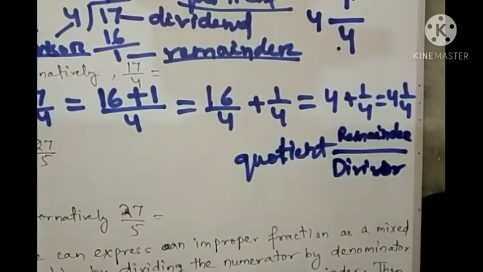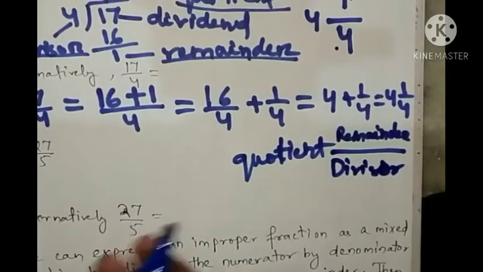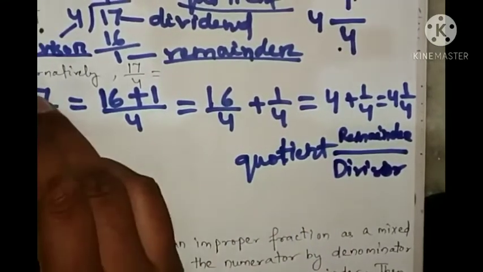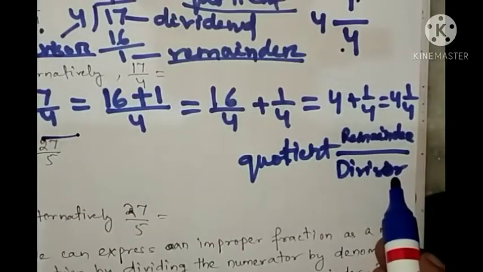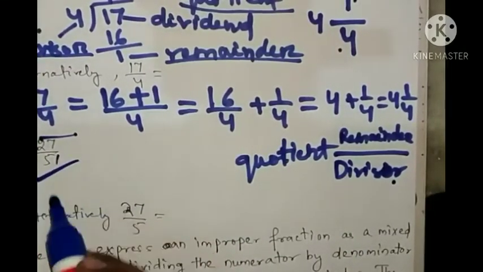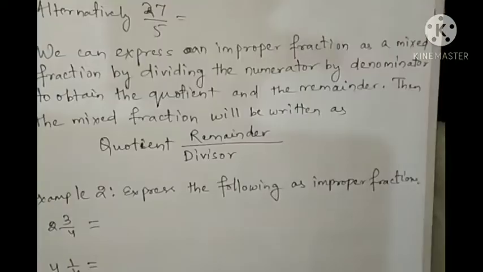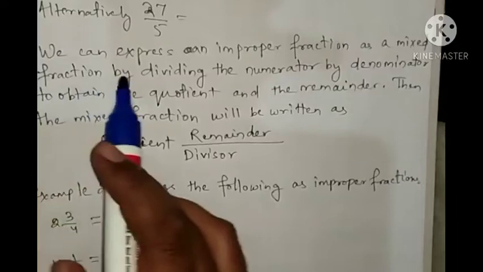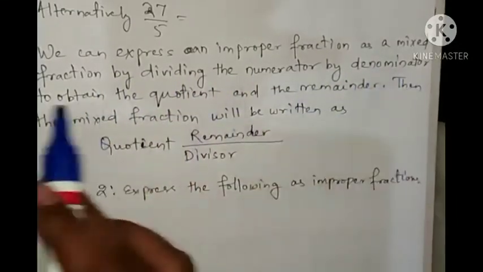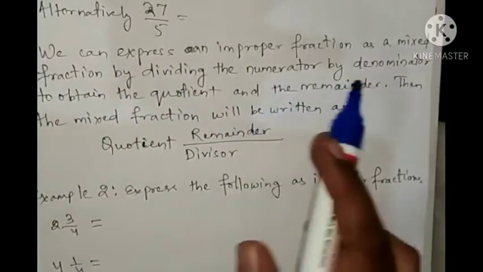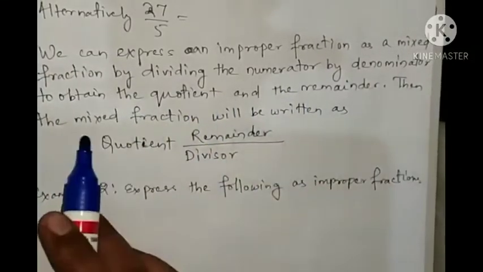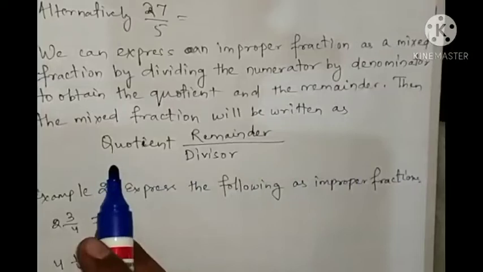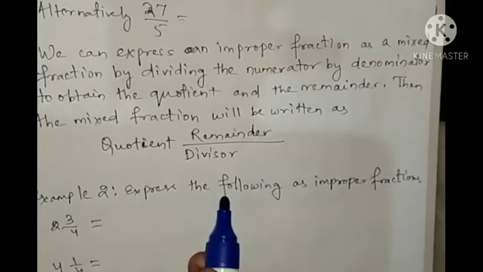So this is the process of converting an improper fraction into a mixed fraction. You can do 27/5 by yourself. The same thing is written here: we can express an improper fraction as a mixed fraction by dividing the numerator by the denominator to obtain the quotient and the remainder. Then the mixed fraction is written as quotient and remainder by divisor.